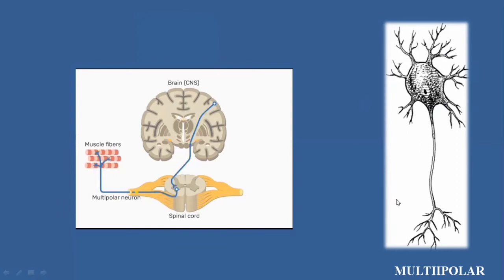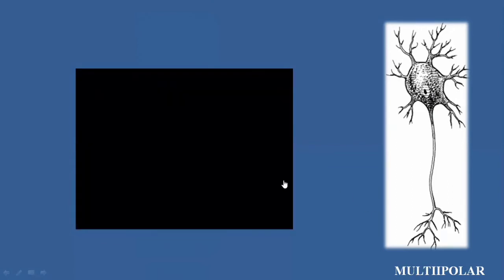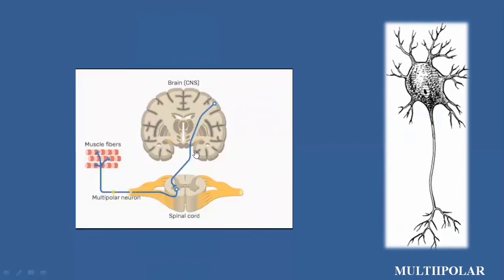So because of the shape and position of the dendrites, having multiple dendrites originating from the cell body, it is known as multipolar. This multipolar neuron has a significance in that it carries information from the brain to the different organs. These multipolar neurons basically function as motor neurons, that carry the information from the spinal cord to distinct tissues or sites.